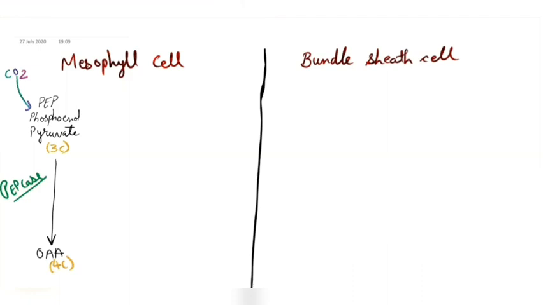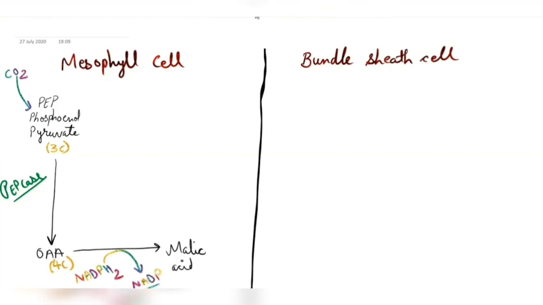Now, once this oxaloacetic acid is formed, this oxaloacetic acid will convert into malic acid. And this conversion leads to the production of NADP from NADPH2. So a molecule of NADPH2 is used and is converted into NADP.